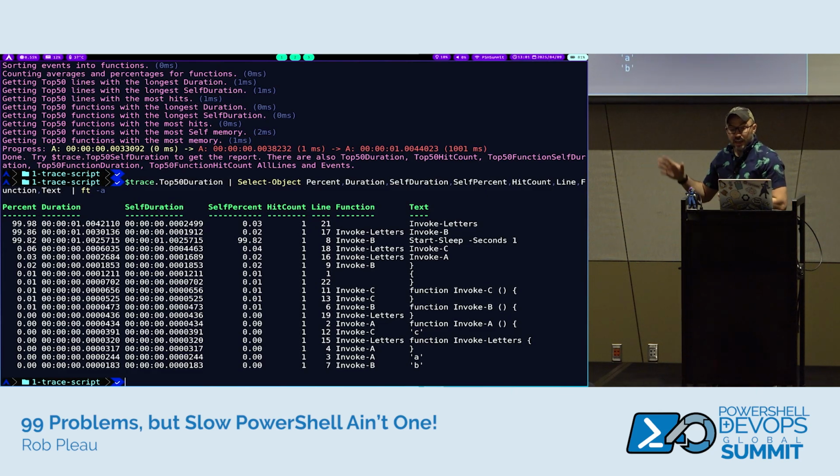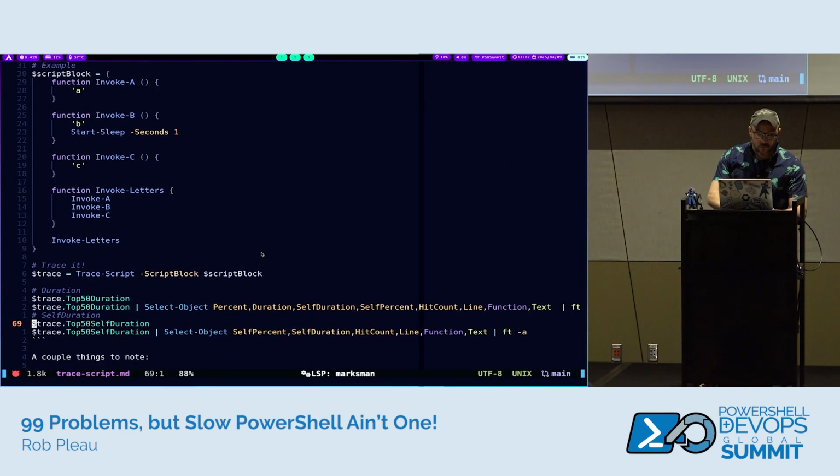So here, the duration again, the percent's not going to add up, but if you look at the percent for duration, you'll notice the first three there have like 99.98, 99.86, because that's basically from that entry point, what's going to be the slowest pieces. But the self percent and the self duration show us where the worst performance is in the pieces that we care about, that we can optimize within our code, which is why you see on line 3, that Invoke-B, even the Start-Sleep 1 second line, 99.82% of the processing time. Which obviously we knew was going to happen just because we're putting a sleep in.